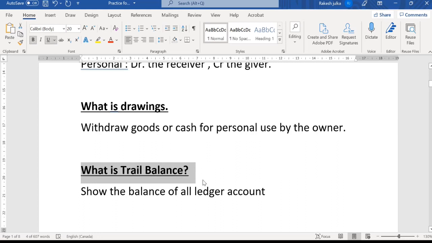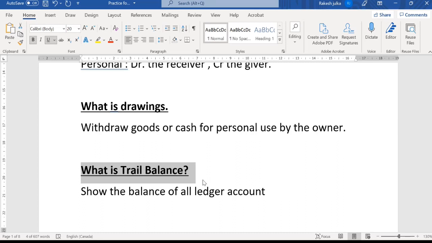The trial balance shows the balances of all the ledger accounts. We know what a ledger account is. In the ledger account we have a debit and credit side, and the purpose of the ledger account is to know the balance. For example, we have a cash ledger account, a rent of the building ledger account, then the owner's capital account, the sales revenue account, and a bank account.